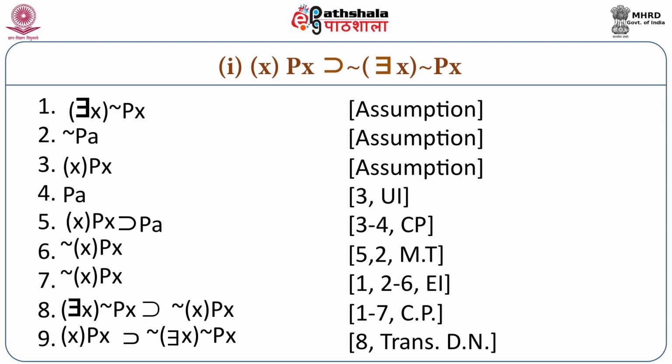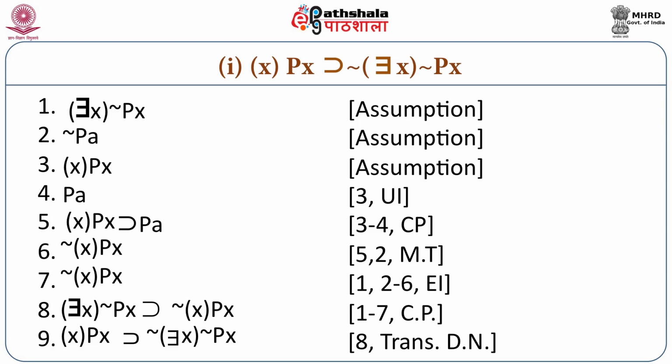That is 1 and 7 will give us step number 8. There is an x such that x is not P implies it is not the case that for all x, x is P. And by law of transposition and double negation, we have step number 9, which is what we wanted to prove in the beginning.